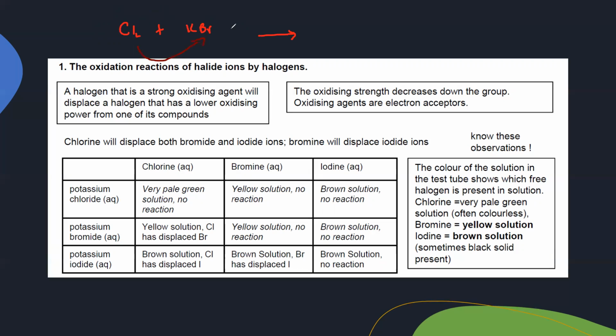When chlorine displaces bromine, it will produce potassium chloride and a bromine molecule. To balance the equation we should put 2 here. The equation is balanced. So what will be the observation here?